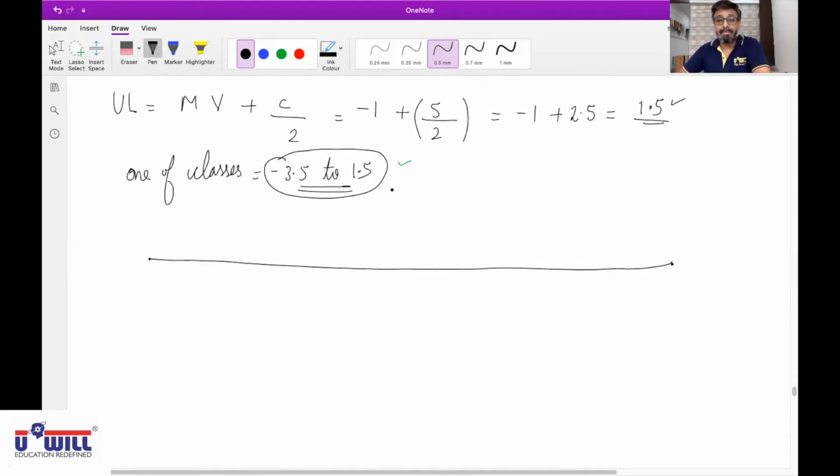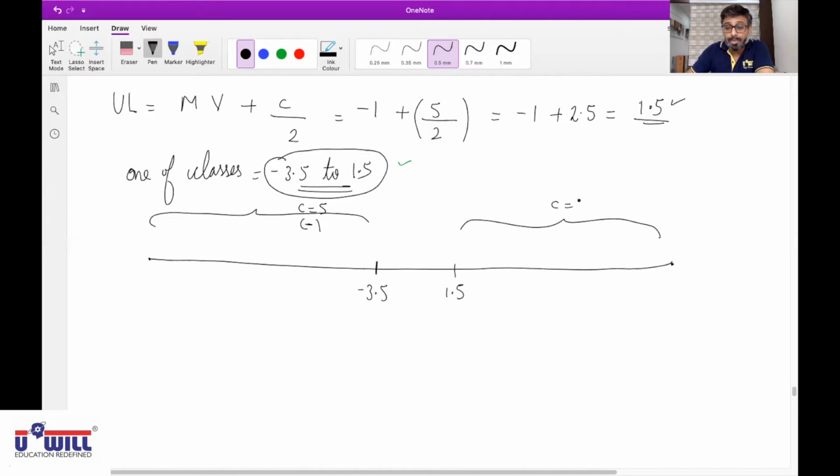All of you make this number line to understand this concept. Be attentive. One of the classes is -3.5 to 1.5. Now, how to get all the preceding classes? What is the class length? 5. Keep on subtracting it. How to get further classes? Class length is 5. Keep on adding it.